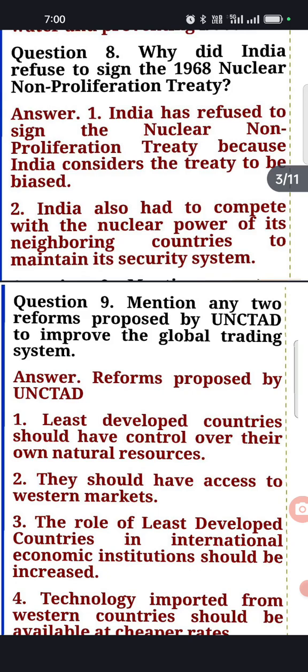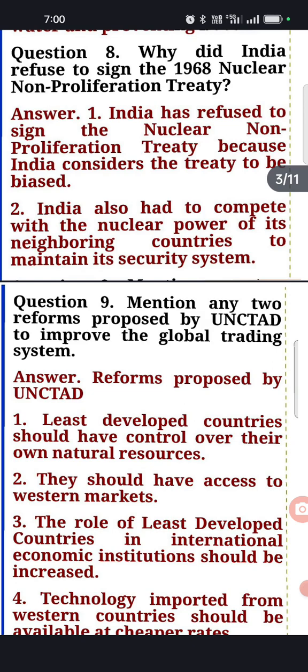Now the ninth question, mention any two reforms proposed by the United Nations UNCTAD, the Conference on Trade and Development, to improve the global trading system. Now here the answer is the reforms that were initiated by UNCTAD. First, least developed countries should have control over their own natural resources.